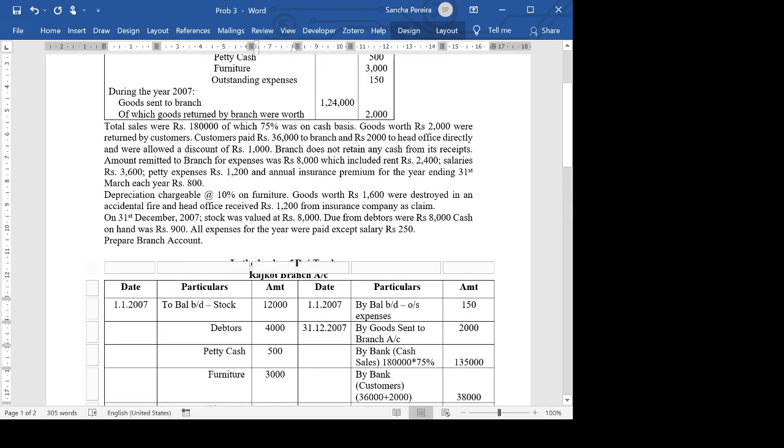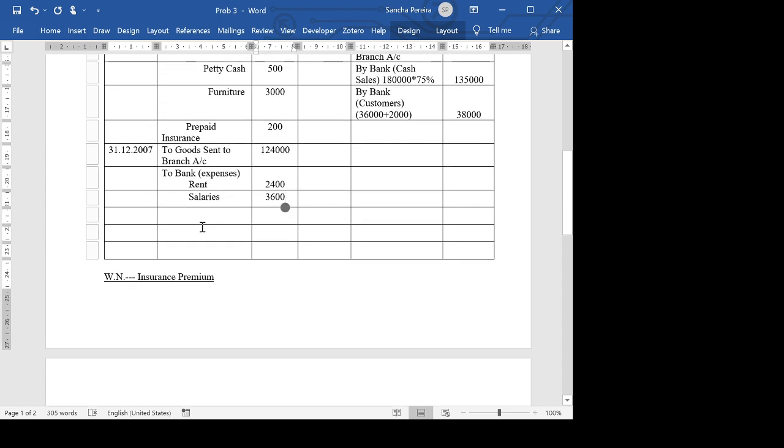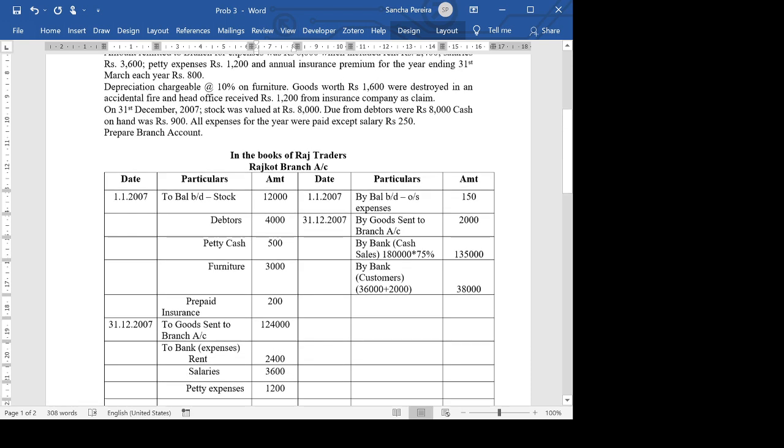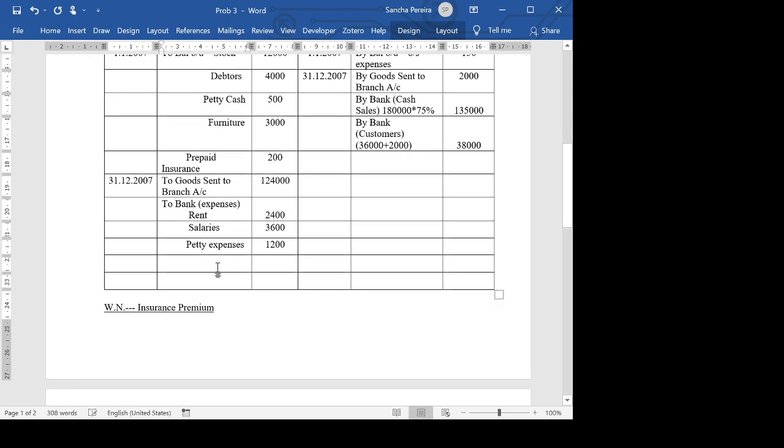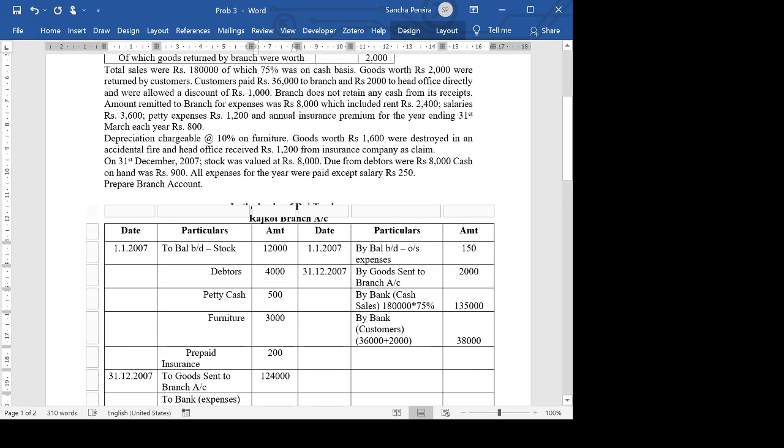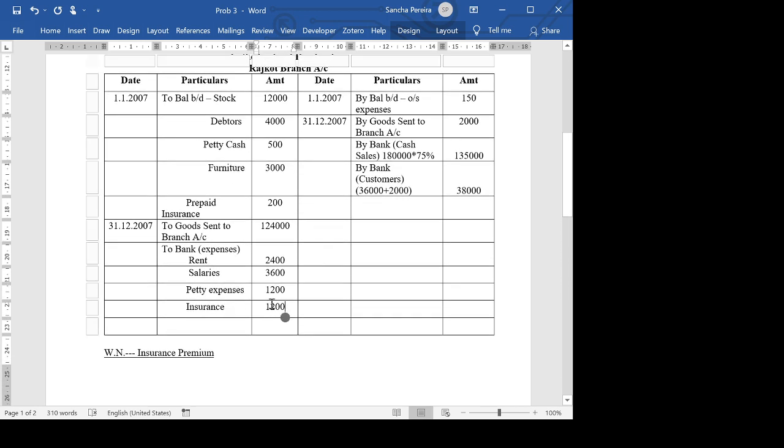There is also petty expenses 1,200, and also insurance premium. The head office is paying for this insurance, 1,000. Sorry, insurance is not 1,200. Insurance is 800. Sorry, insurance is 800.